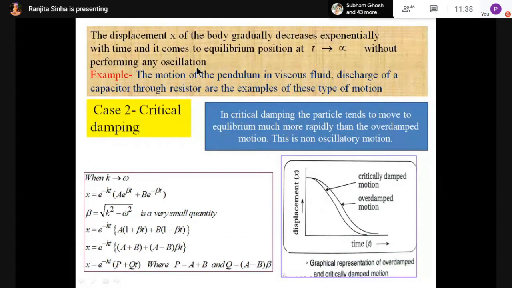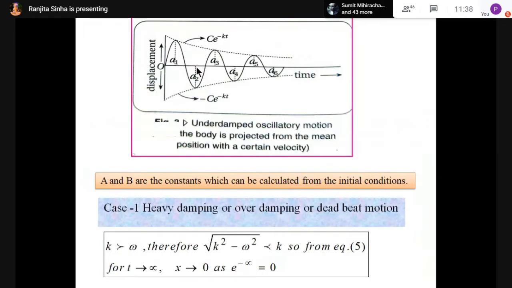In the simple pendulum, the graph I was showing has many oscillations, but this is not the heavy damping case. This is for oscillatory motion. Now for the heavy damping case, if you displace the body, it will not execute oscillation. After t tends to infinity, it will gradually come to its initial position and it will not oscillate. Understand this?